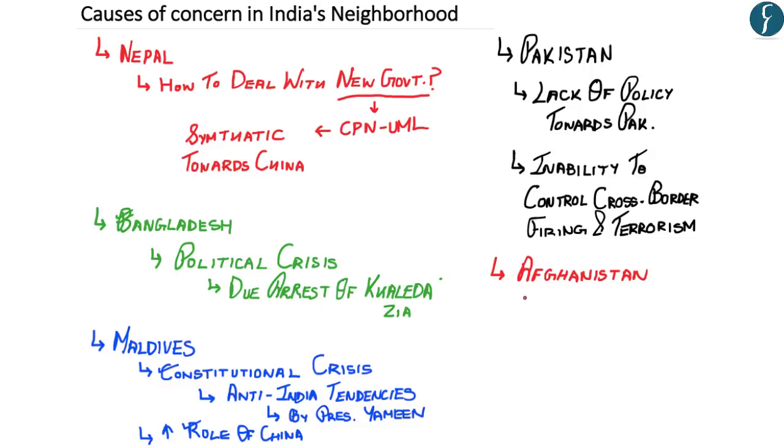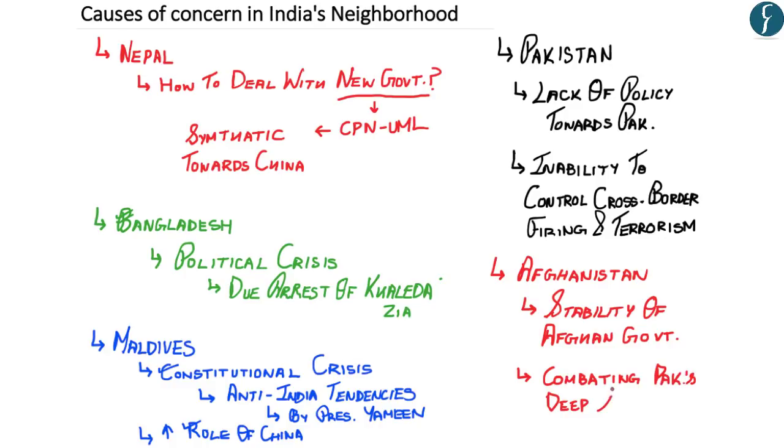Now, according to the author, India should focus on ensuring stability of the government of Afghanistan. And moreover, according to the author, India should focus on combating Pakistan's deep state that exists in Afghanistan, such as the ISI.